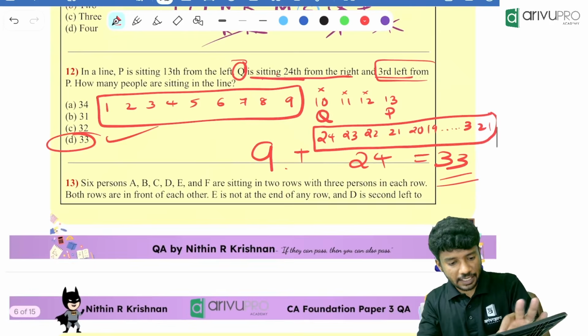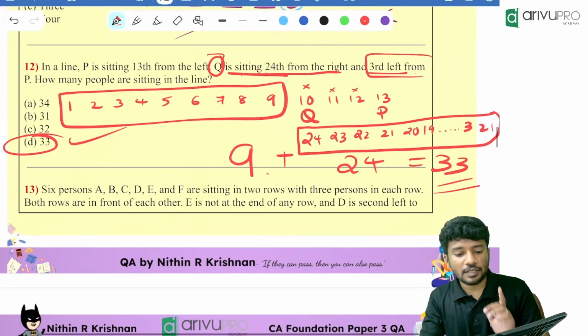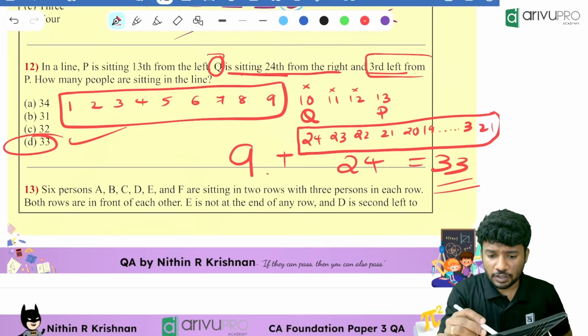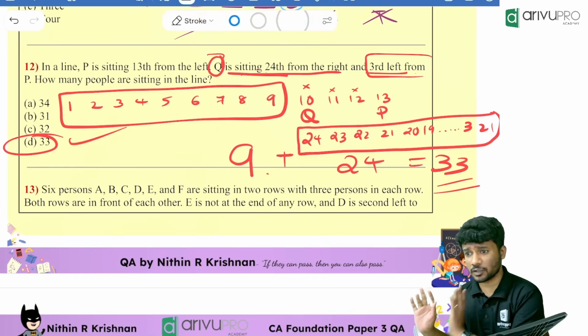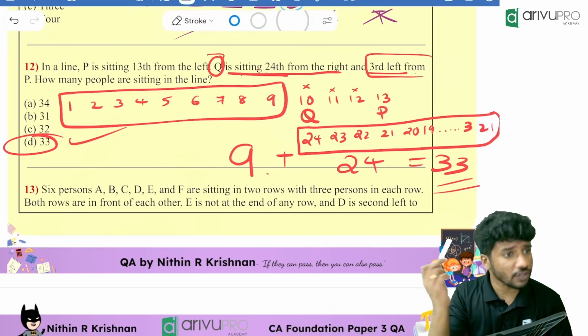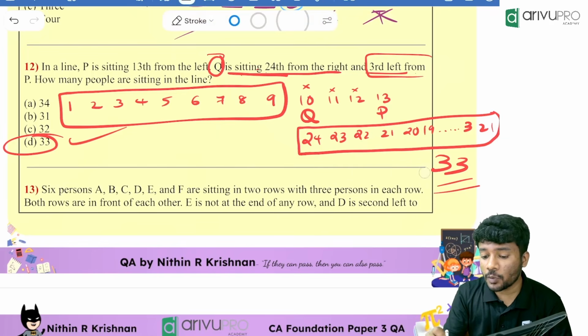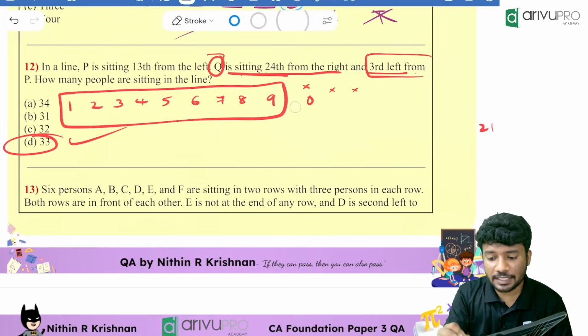Which option is the answer? Option D. Think again. Have a look at it. Tell me what you are having as a doubt. I will repeat again because it's a very difficult question if you ask me. But still I will repeat again and again till you understand. Completely fine for me.